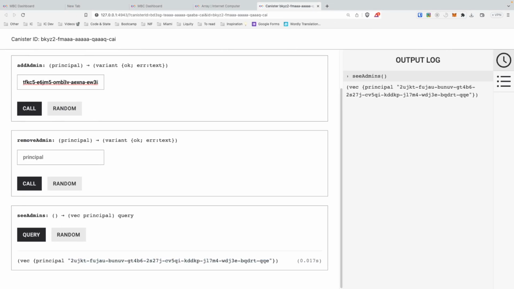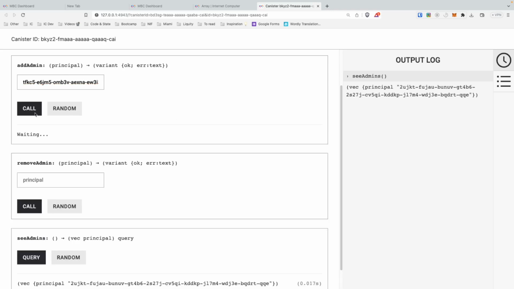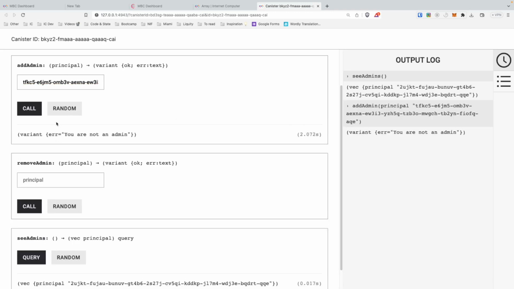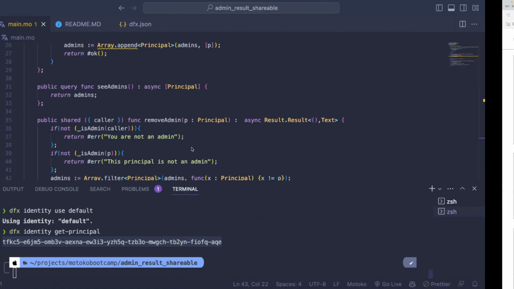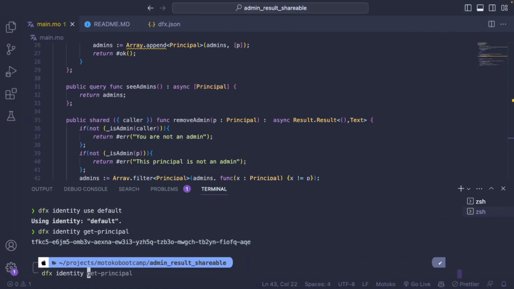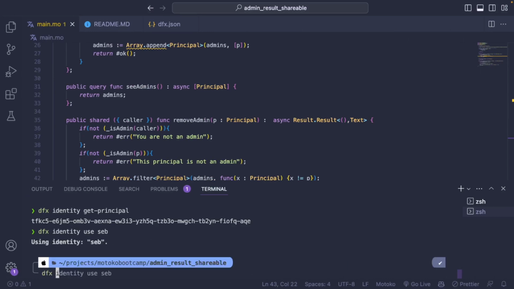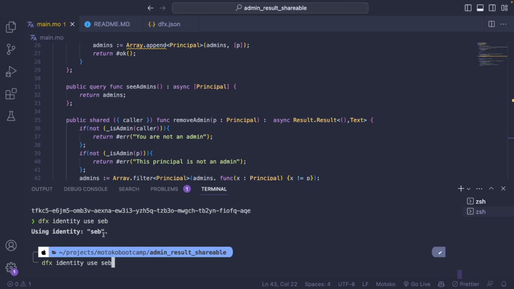In this case, it should not work because from the Candid UI, I'm not logged in. So I am the anonymous principal right now, and so the call should be rejected. And that's the case. You are not an admin. But if I do it from my identity that is already an admin, the identity with the name Seb, and this identity is the one that is added as an admin, then this time, if we call the canister, it should work.